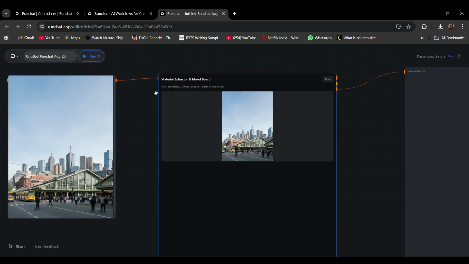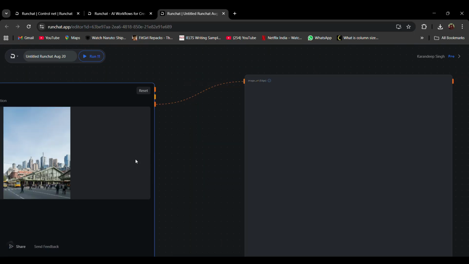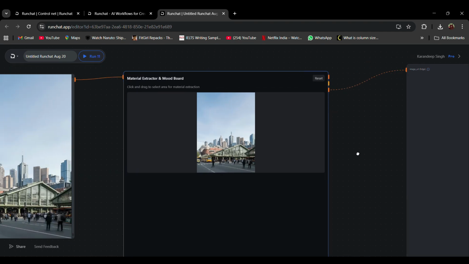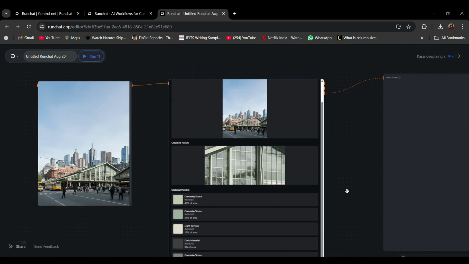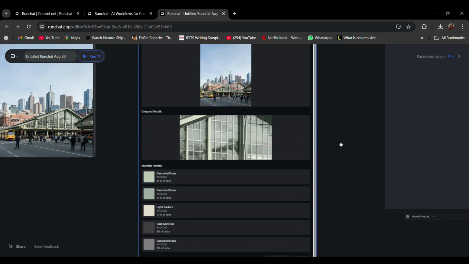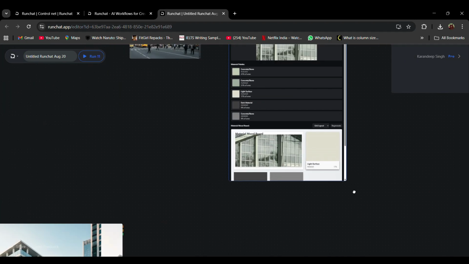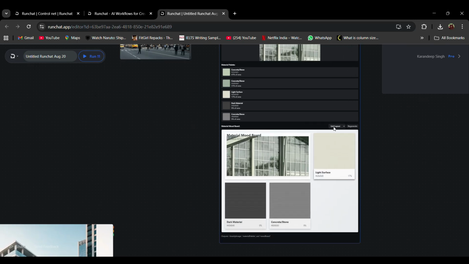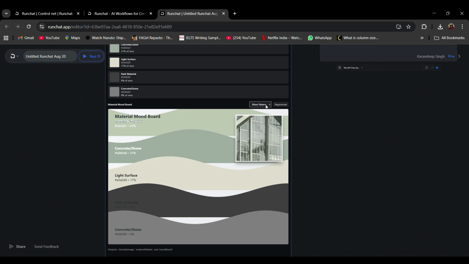Tool 3. Material Palette, Mood Board Extraction. The third tool is designed for extracting materials, colors, and mood boards directly from an image. With this tool, we can manually draw a selection box on the custom node, and it automatically generates a zoomed-in section of the image, a material color palette, and a mood board, which can even be restyled based on preference. This makes it a highly useful tool for quickly building inspiration boards and design references.